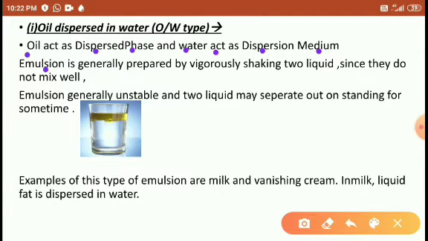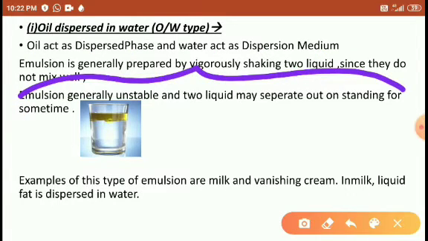An emulsion is generally prepared by vigorously shaking the two liquids, since they do not mix well. Right. After mixing, what happened? After some time, they are unstable, so they separate again. The water layer is separate and the oil layer is separate.